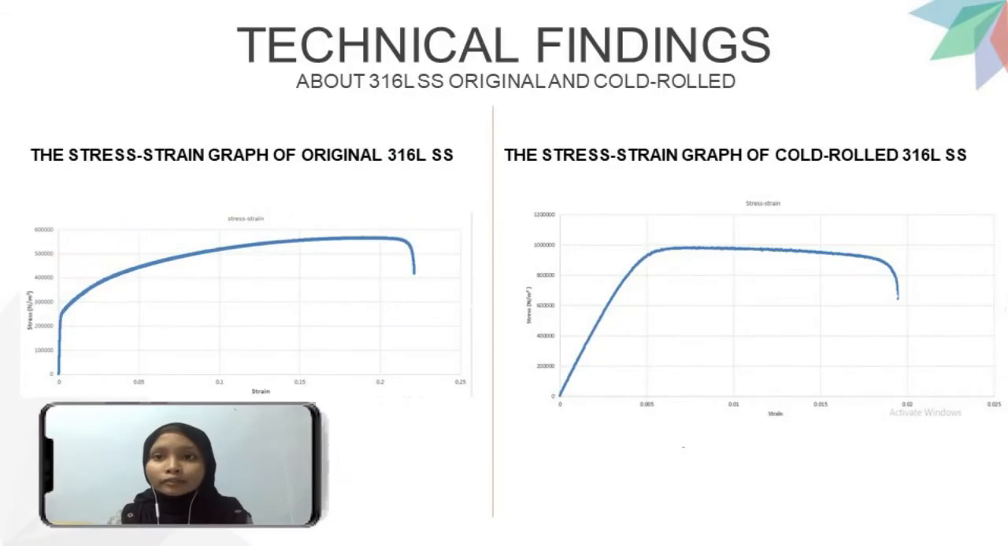The formula F over A was used to determine the stress, where F is the force and A is the cross-sectional area. Besides, we can use displacement over gauge length to get the strain. So as you can see in the slide, on the left side is the original stress strain graph for 316 LSS, and on the right is the stress strain graph of cold rolled 316 LSS.